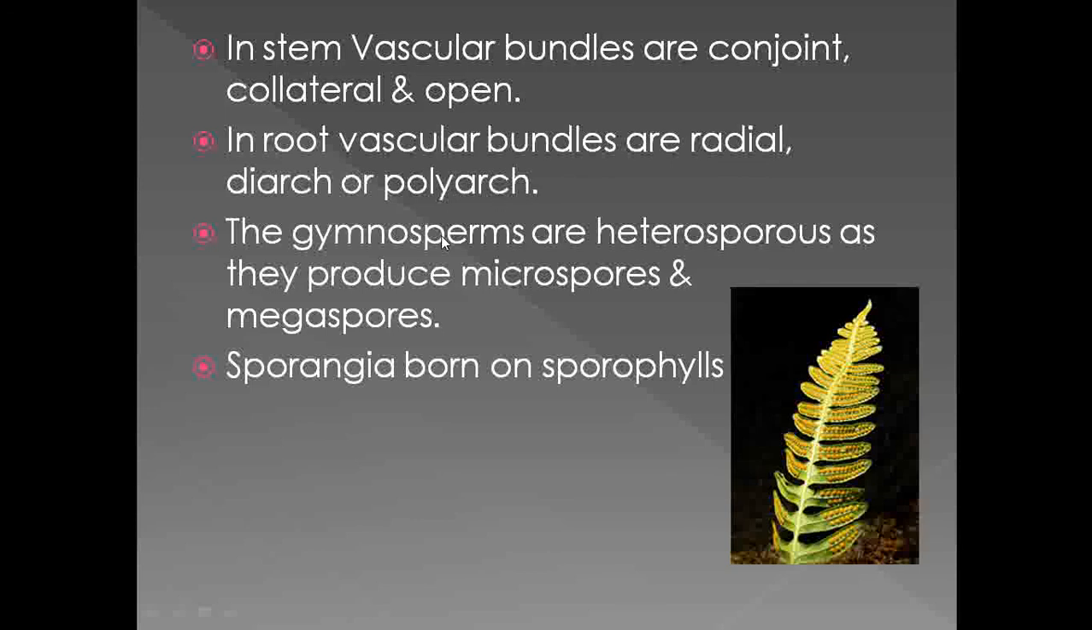Then the next feature of the gymnosperms is that they are heterosporous. Why are they heterosporous? Because they produce both types of spores, that is microspores and megaspores. While if we observe the presence of the sporangia, if you observe the leaf here, this yellow color, these are the sporangia which are borne on the structure. So this structure is called a sporophyll.